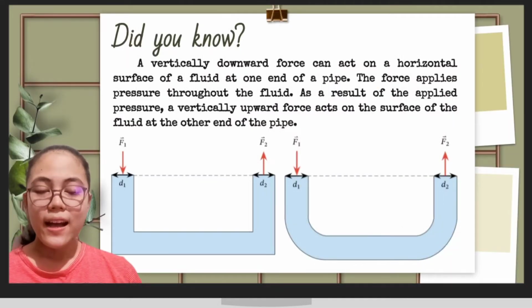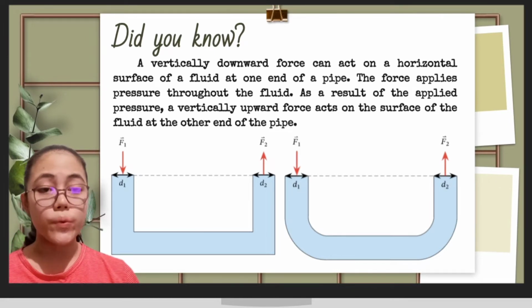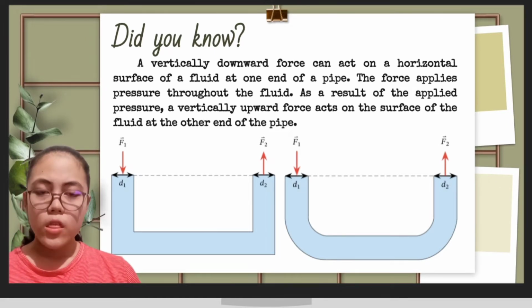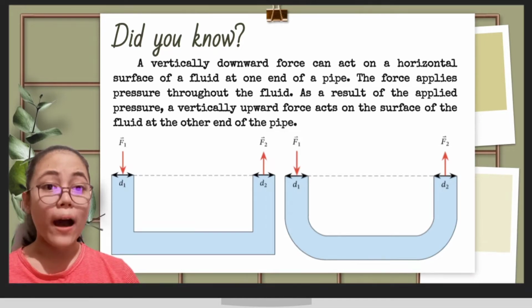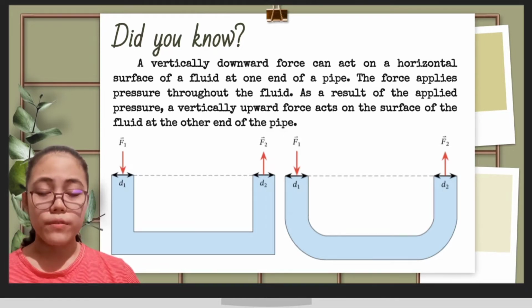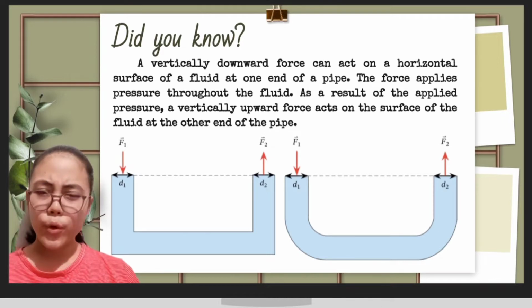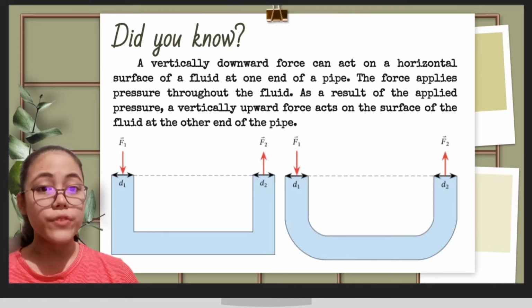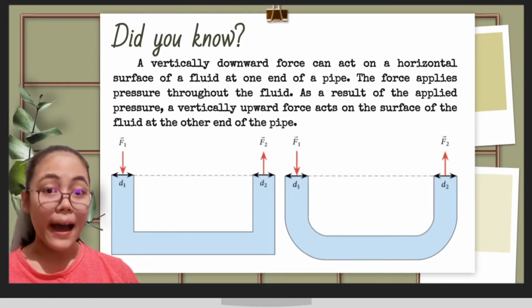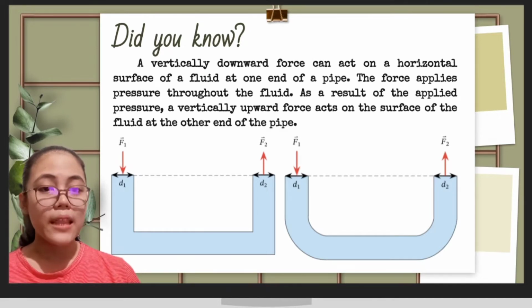Did you know? A vertically downward force can act on the horizontal surface of a fluid at one end of a pipe. The force applies pressure throughout the fluid. As a result of this applied pressure, a vertically upward force acts on the surface of the fluid at the other end of the pipe. It is important to notice that the ends of each pipe are at the same height. For each pipe, the areas of the ends of the pipe are equal.